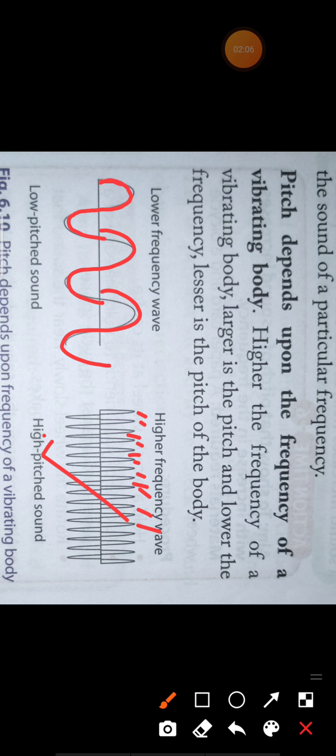Now the relation between frequency and pitch is that high frequency sounds are generally high pitched. High pitched sound means the sound is shrill. Shrill means patla. So high frequency sounds are generally shrill. If you have a high frequency sound, that means it has a high pitch. And if you have a low frequency wave, then its sound is low pitched.